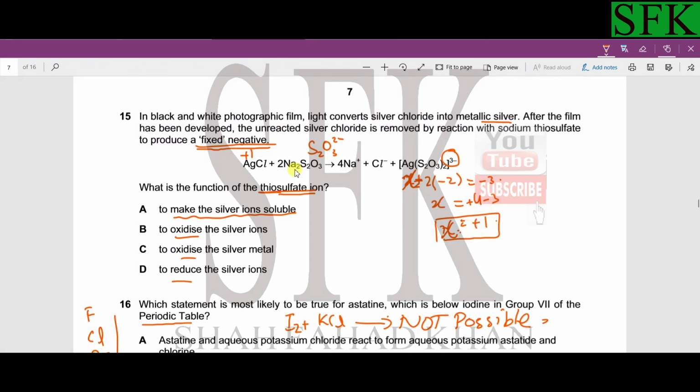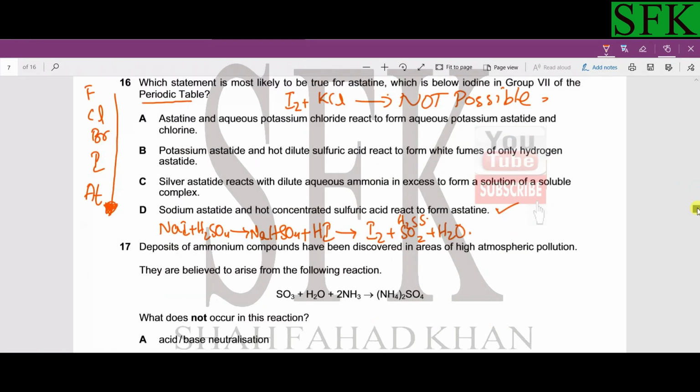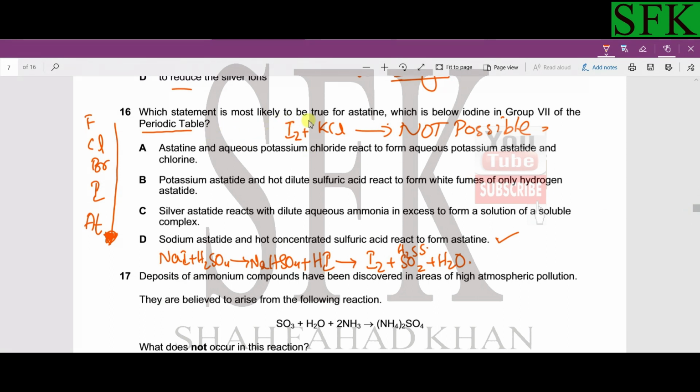The oxidation state of silver stays +1, so there is no change in oxidation state, so it's not a redox reaction at all with respect to silver. If it is not redox with silver, it cannot be oxidation and cannot be reduction. It's option A. Then the next question: which statement is most likely to be true for astatine, which is below iodine in group 7 of the periodic table.